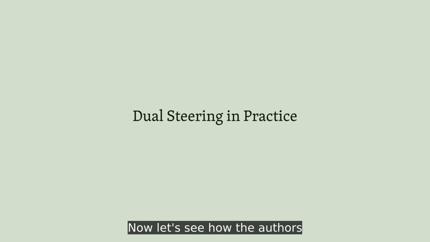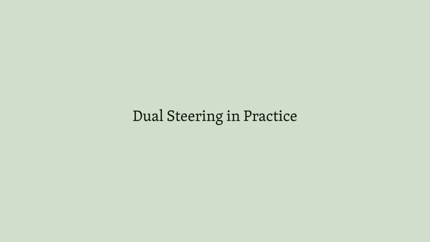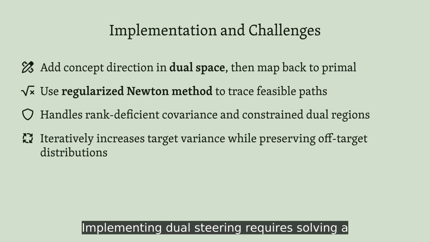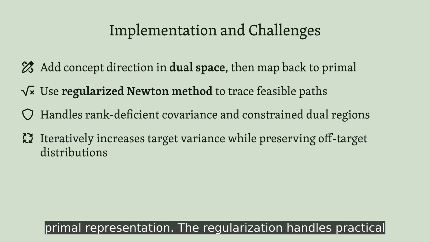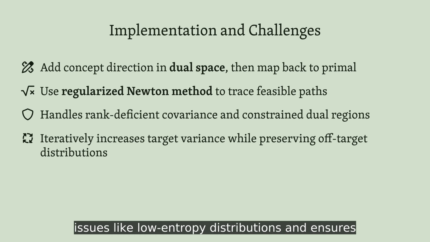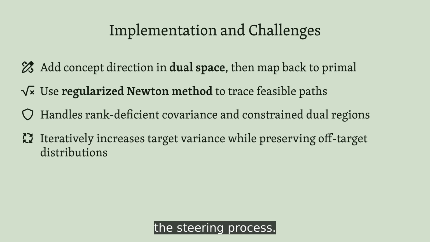Now let's see how the authors turn this geometric principle into a practical algorithm. Implementing dual steering requires solving a constrained optimization. You move linearly in dual coordinates, then use a regularized Newton method to find the corresponding primal representation. The regularization handles practical issues like low entropy distributions and ensures the path stays geometrically feasible throughout the steering process.